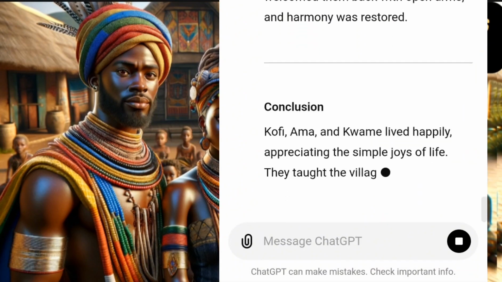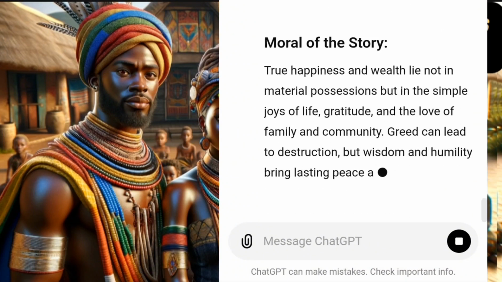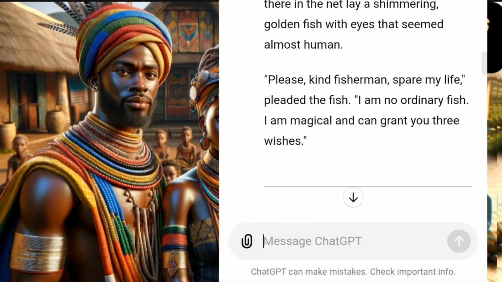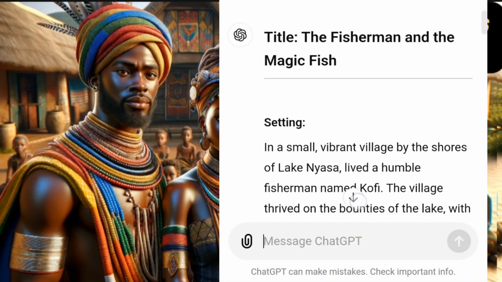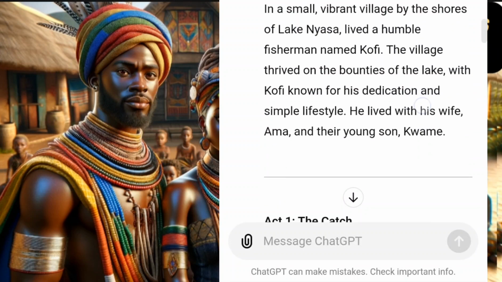So once it generates a topic around that, you now come and say, help me generate the story. So it's generating the story. You see, it has generated the story for me. This is the beginning. This is the setting. In a small vibrant village by the shores of Lake Nyasa lived a humble fisherman named Kofi.